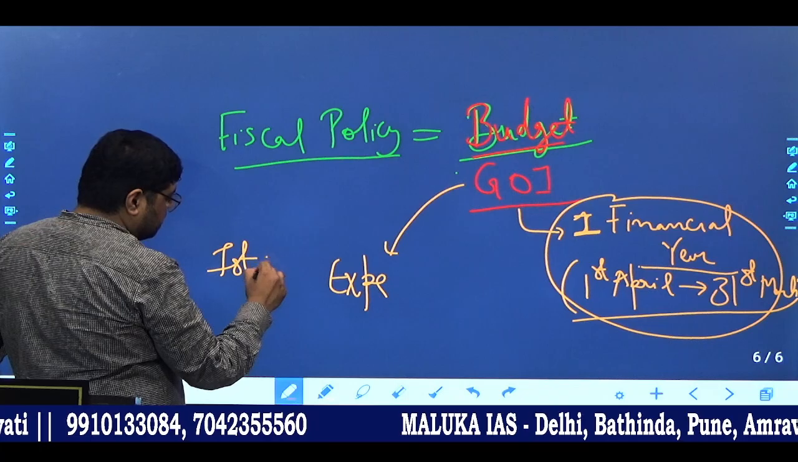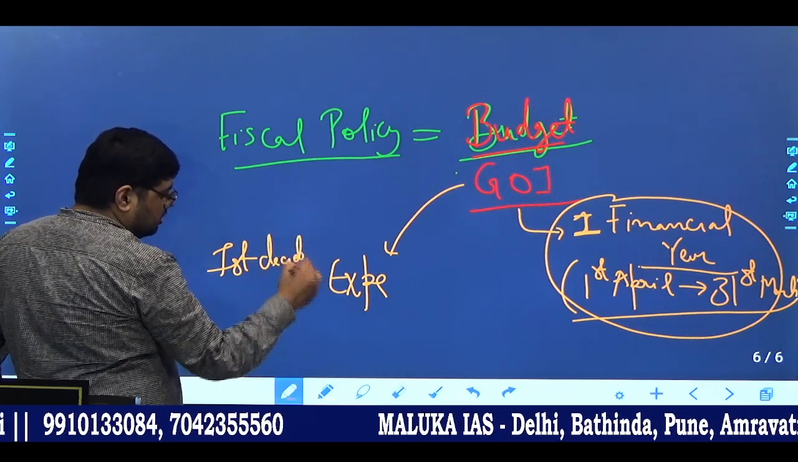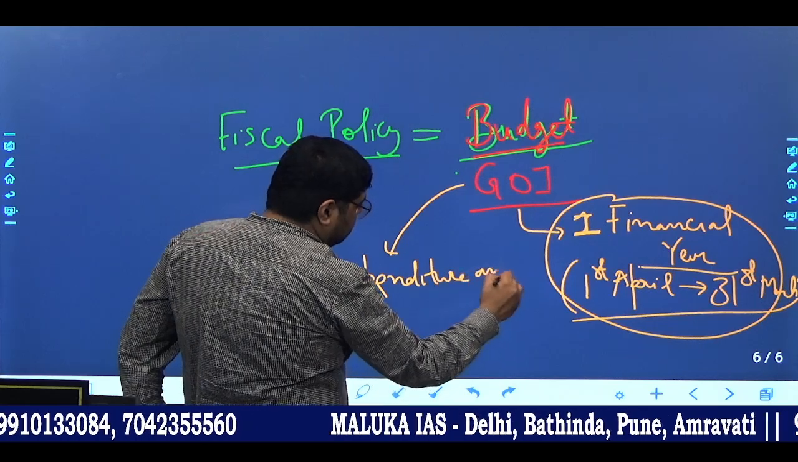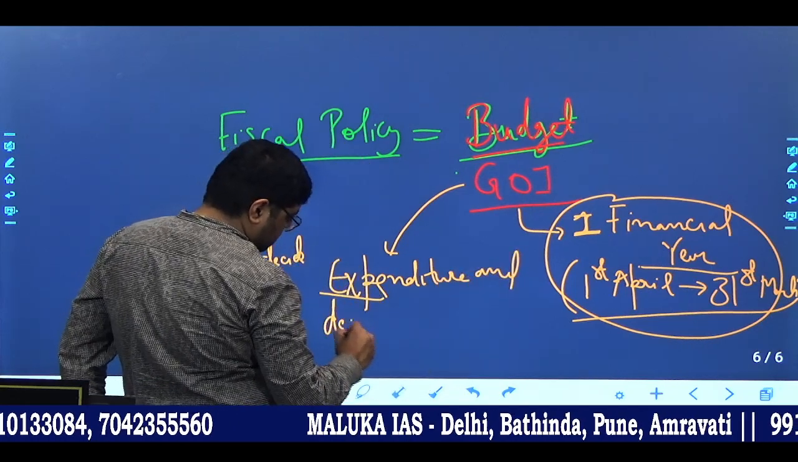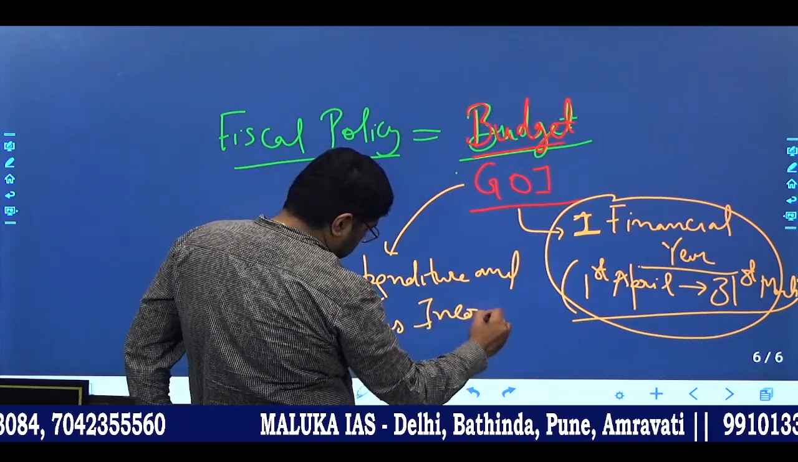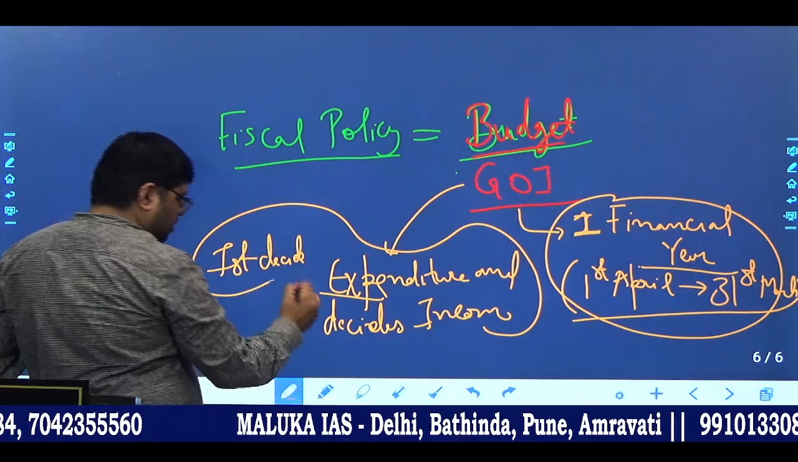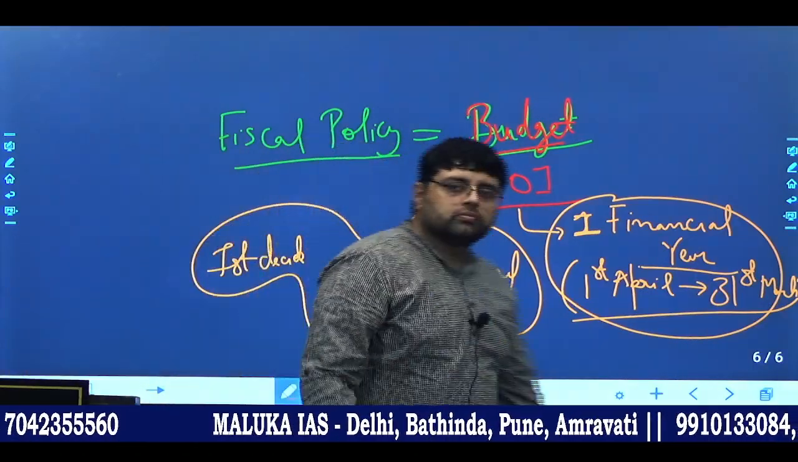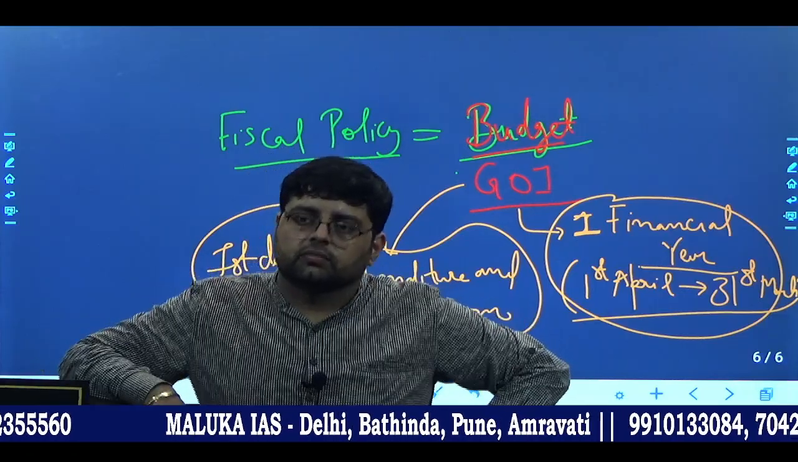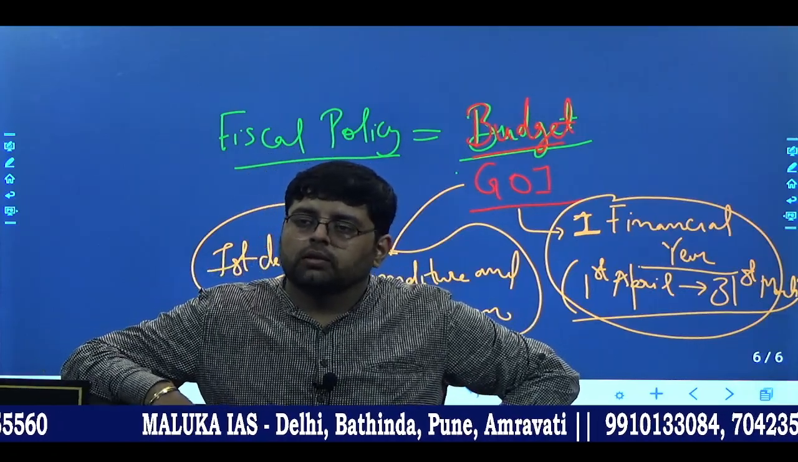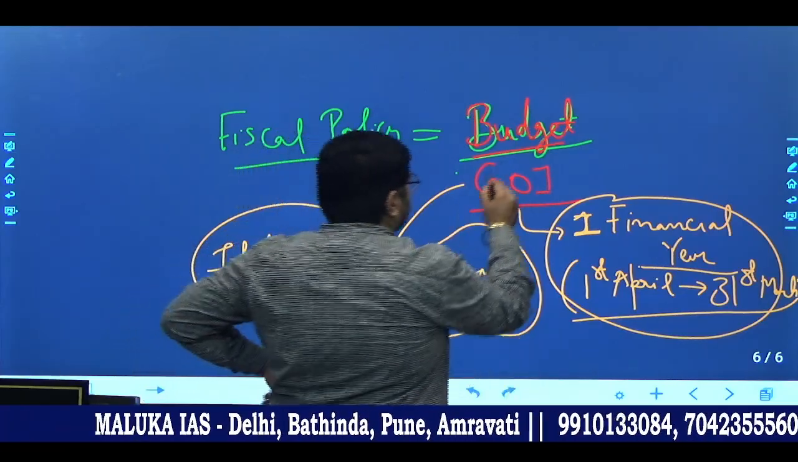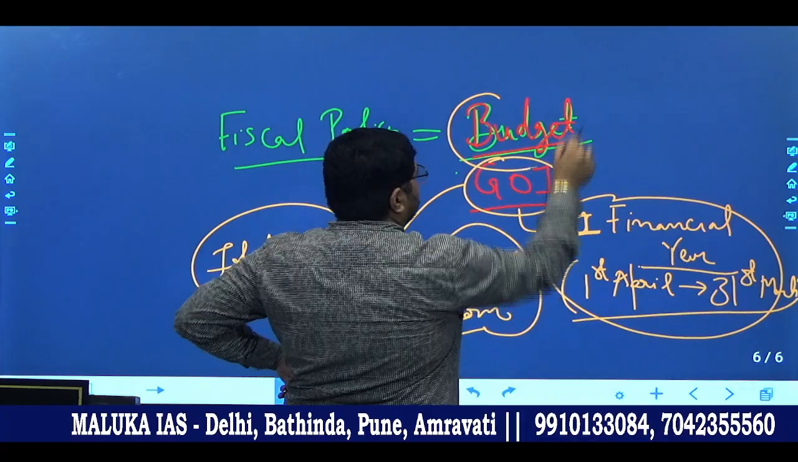Government first decides expenditure and then decides income. Clear? Is it clear? This is the thing. Okay, the Government of India works in this way.